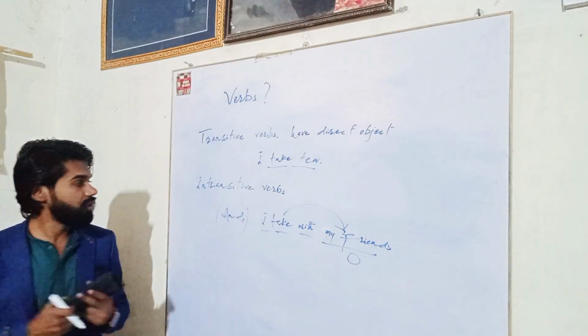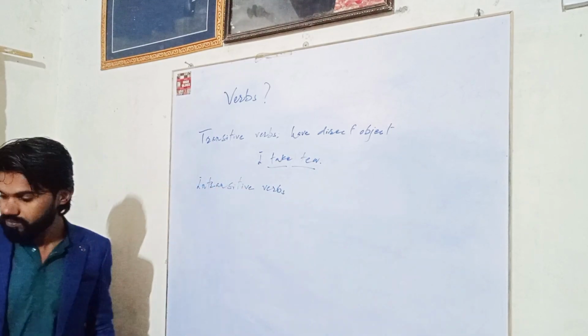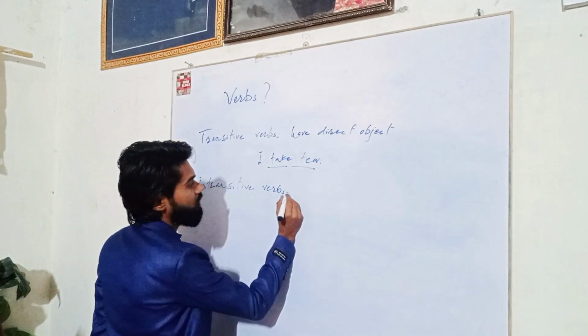So here, intransitive. What are intransitive verbs?